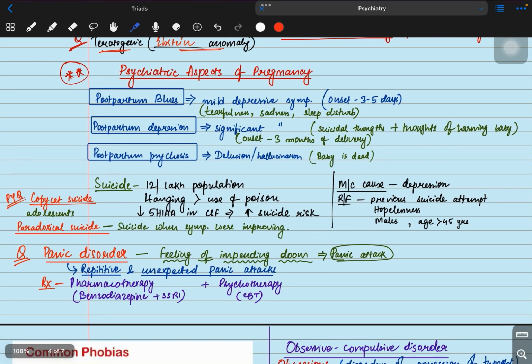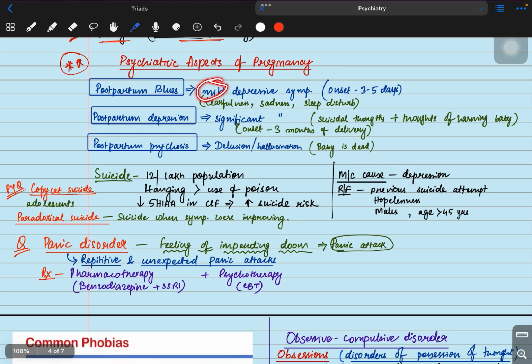Now coming to the psychiatric aspects of pregnancy. The most important ones are postpartum blues and postpartum depression. What is postpartum blues? Postpartum blues means the patient will have mild depressive symptoms. The onset will be 3 to 5 days after delivery. The patient will present with tearfulness, sadness, sleep disturbance, etc. All these are mild. Now, if these symptoms become significant, it's called postpartum depression. The onset is within 3 months of delivery. Here, the patient will have suicidal thoughts plus thoughts of harming the baby.